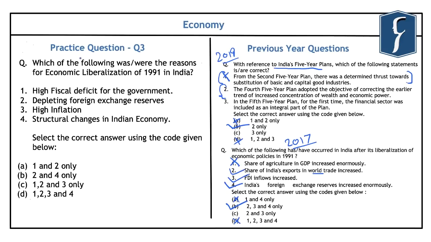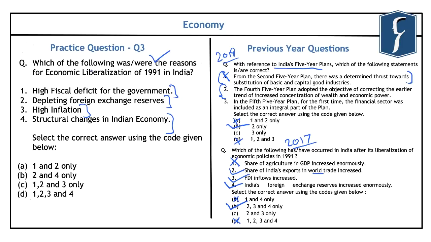So now if you look at this practice question, it reads, which of the following was or were the reasons for the economic liberalization of 1991 in India? First is the high fiscal deficit for the government. Second is the depleting foreign exchange reserves. Third is high inflation. And fourth is the structural changes in the Indian economy.